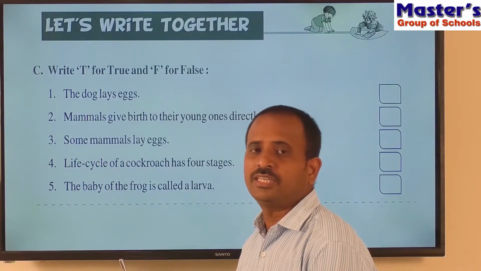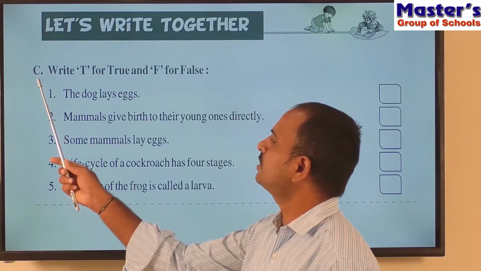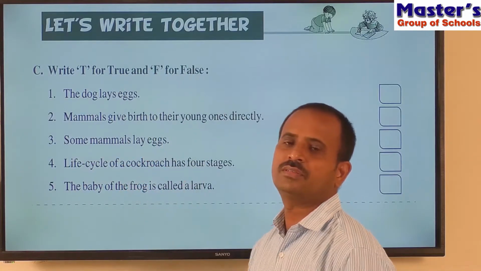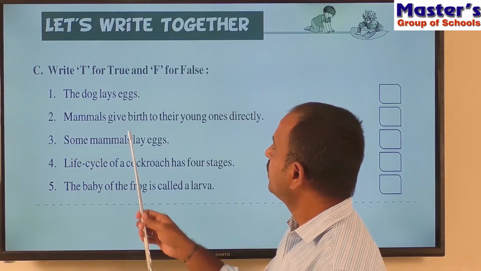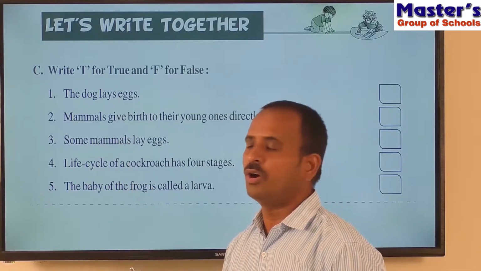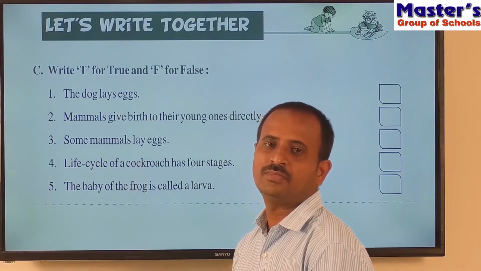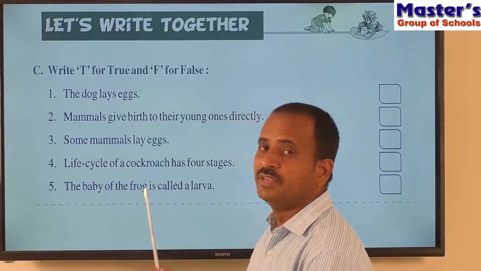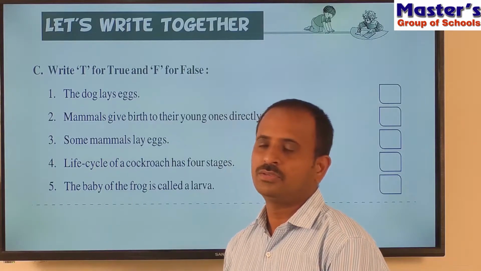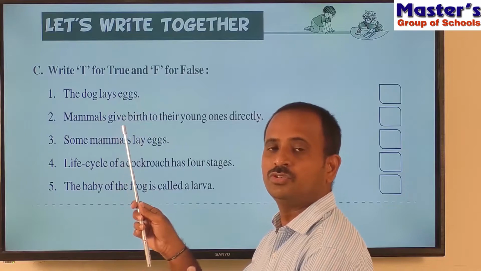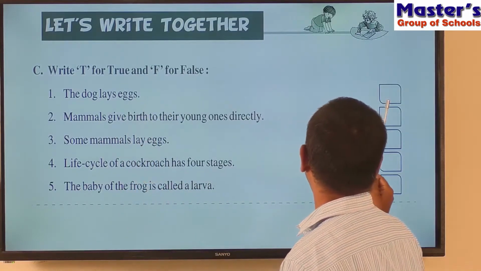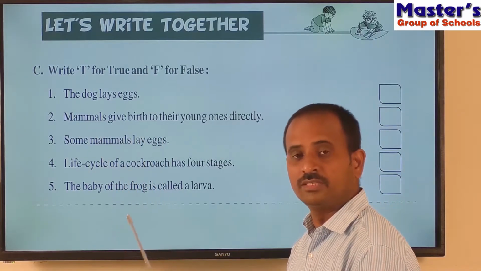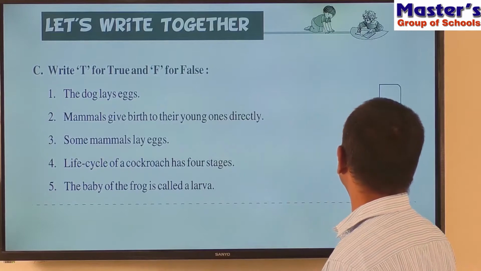Children, let us see the next section in the activity part, that is section C. Write T for true and F for false. So children, in this section they have given 5 sentences. Now we have to read these 5 sentences, understand their meaning and identify whether the given sentence is correct or wrong. If the given sentence is correct, that is true, write T in the box given against that sentence. And if the sentence is wrong, that is false, write F in the box.